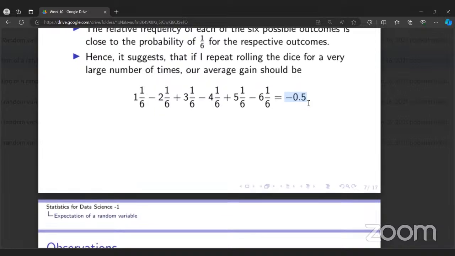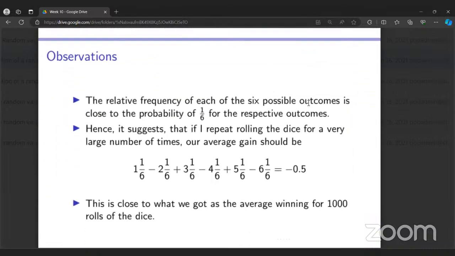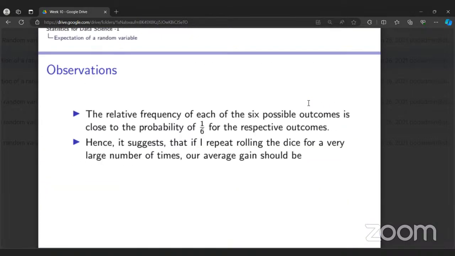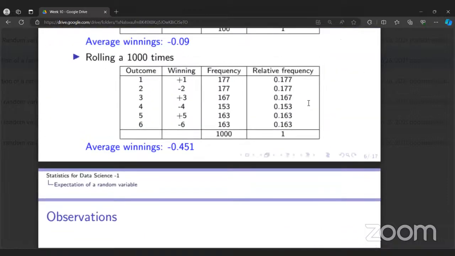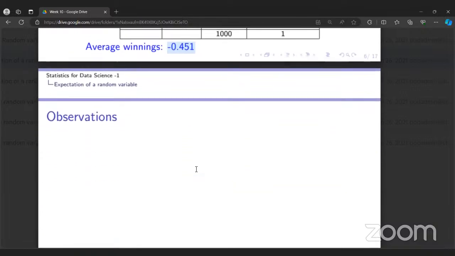This means your average payoff is minus 0.5. Which is close to what? When we rolled the die 1,000 times, we got this, which is close to minus 0.5.